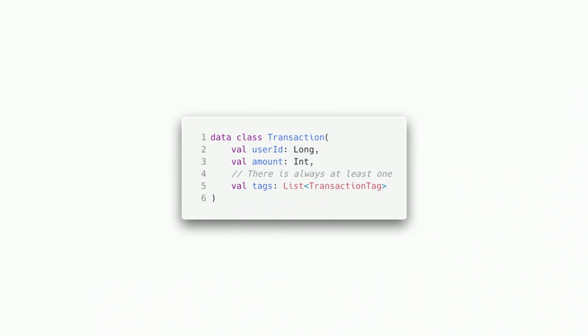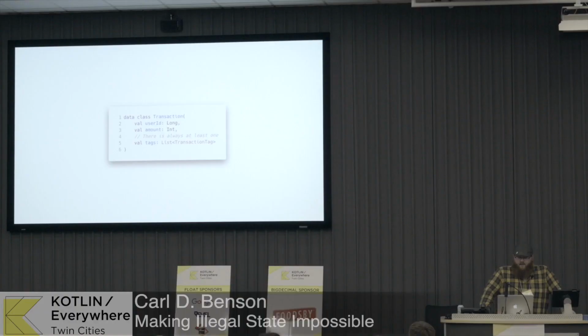So let's look at how we might approach this. I want to talk a bit about something called dependent types. Kotlin does not have dependent types, but dependent types allow you to validate qualities that people commonly think of as runtime checks at compile time. So you can constrain values.